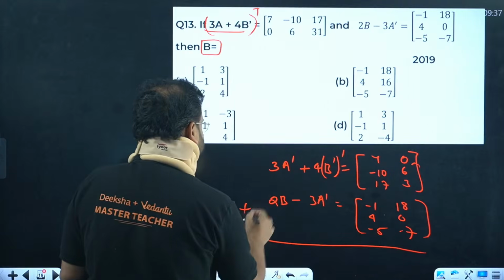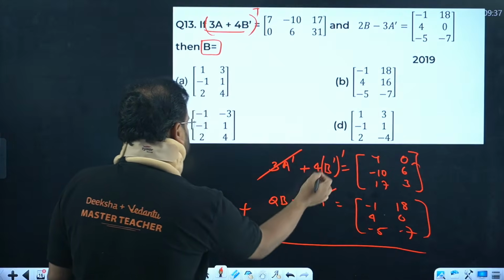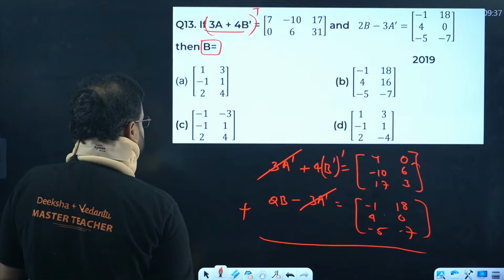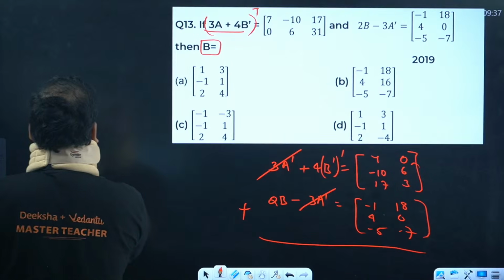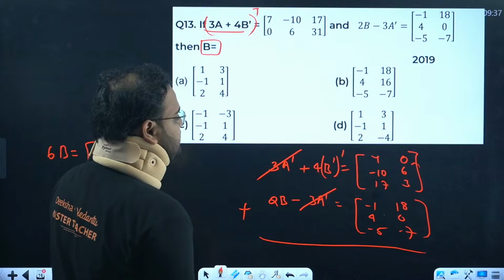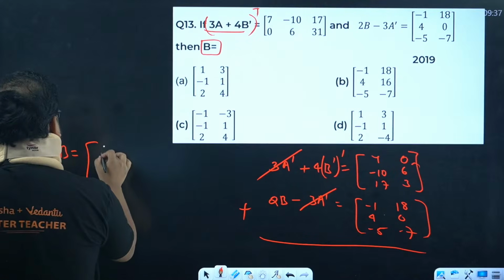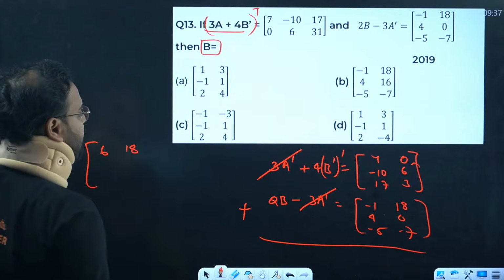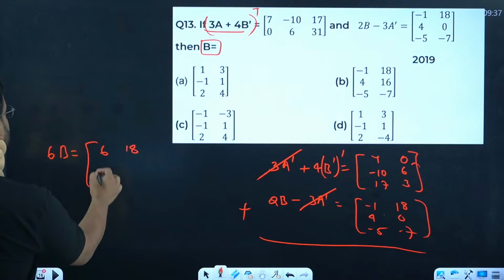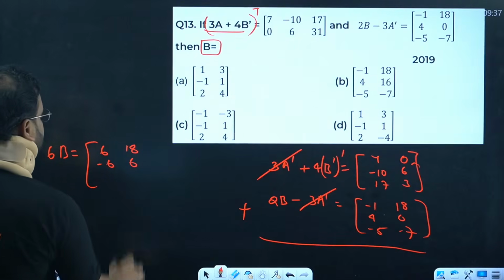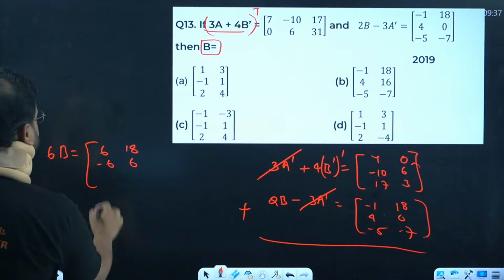Add this. So this and this cancel. Over here we get 4B only, right? B dash and B dash becomes simply B only. So I get 6B equals to this matrix sum. That is how much? 7 minus 1 is how much? 6. 18. And we have minus 6 over here. And we have 6. 17 minus 5 is 12.